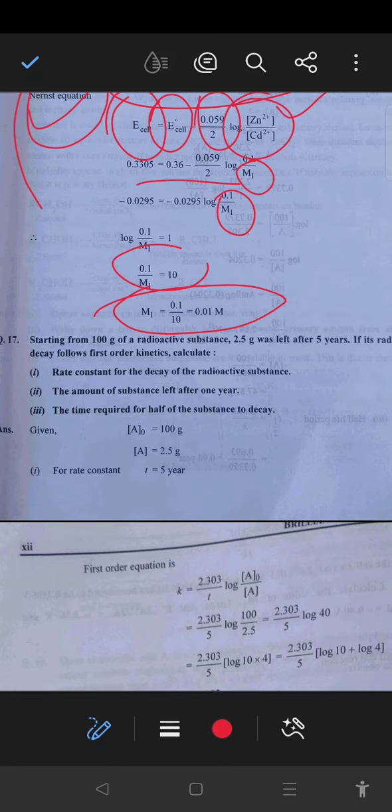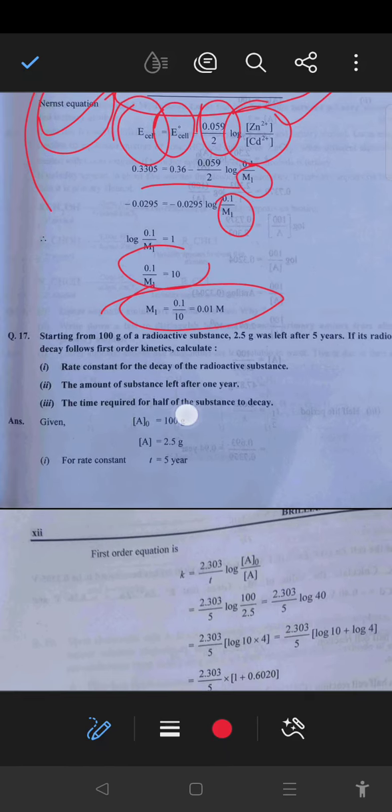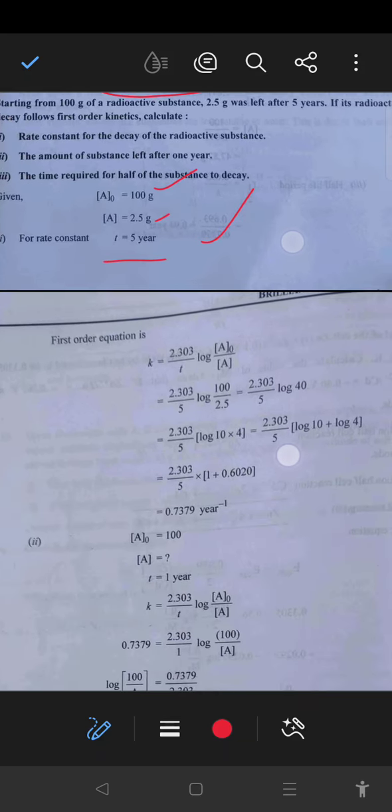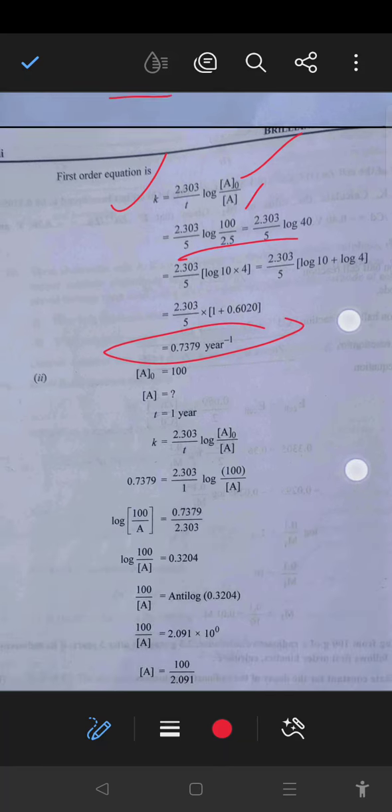Next, starting from 100 gram of radioactive substance, A naught initial is 100 gram, 2.5 gram was left, so A is 2.5 gram, time t is 5 years. So by using the first order rate equation, K equal to 2.303 over t log initial concentration over final concentration, we will put all the values and we will get the answer of rate constant.